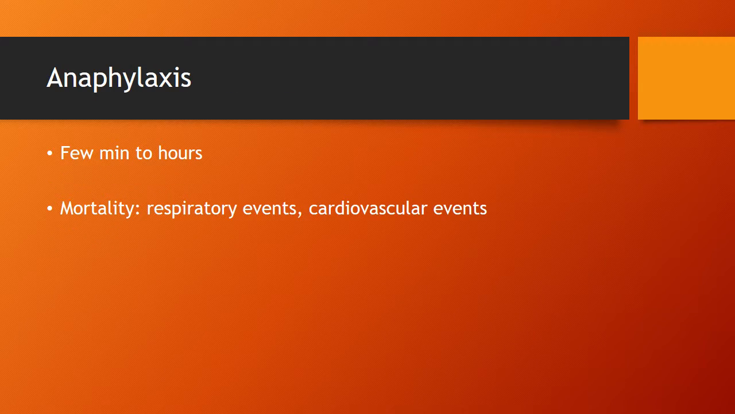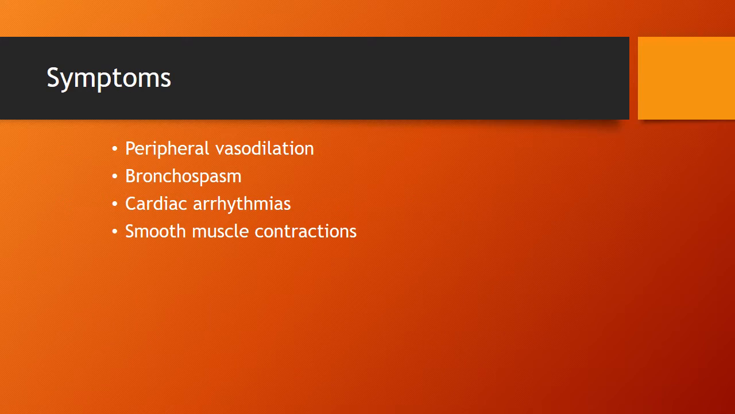The onset of symptoms of anaphylaxis usually starts from 5 minutes to around 30 minutes, but it can start hours later as well. A more prolonged latent period has been thought to be associated with a more benign course. Talking about the mortality in anaphylaxis, it is due to the respiratory events in about 70% of the cases and cardiovascular events in about 24% of the patients. The symptoms of anaphylaxis include peripheral vasodilation due to the vascular permeability, bronchospasm, cardiac arrhythmias, and smooth muscle contractions.